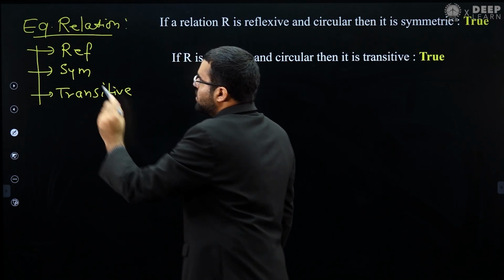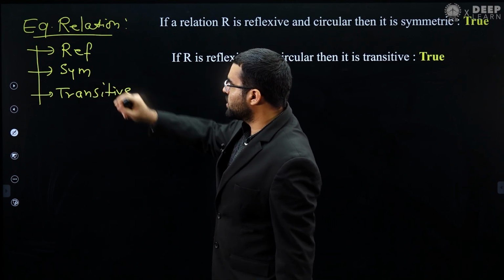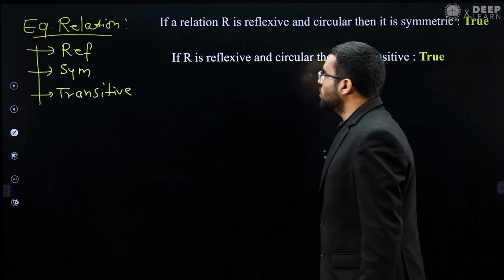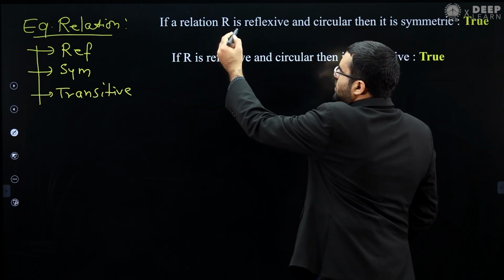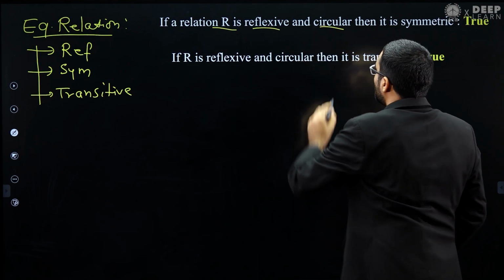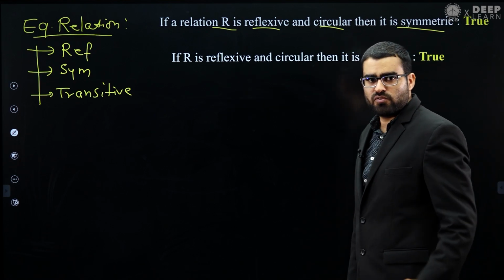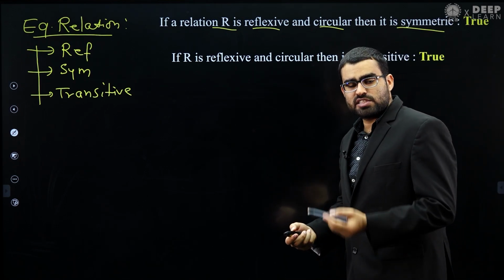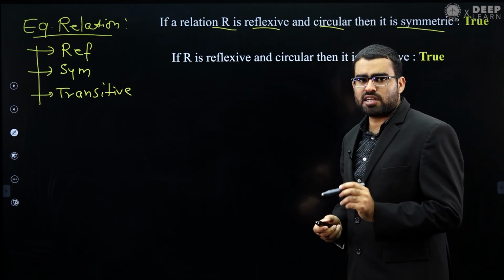So equivalence relation is a relation which satisfies these three properties. It should be reflexive, and it should be symmetric, and it should be transitive, okay? Now, first we will prove that if a relation R is reflexive and circular, then this relation R will be symmetric. First we will prove it. This is the true statement, okay? If you have a relation which is reflexive and circular, then that relation will definitely be symmetric.